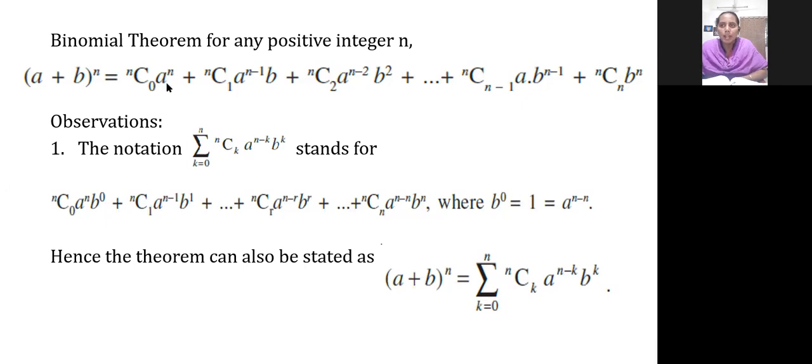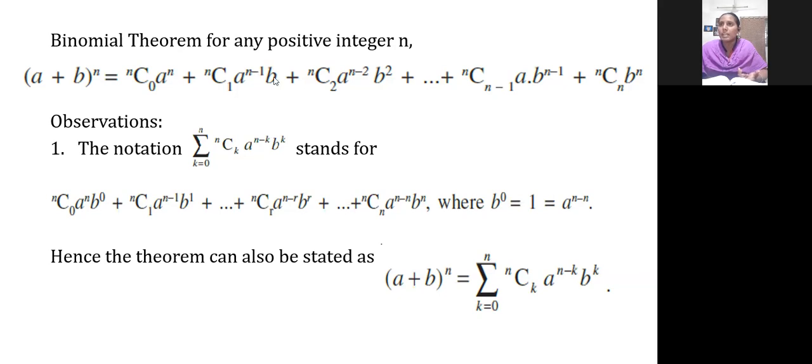Now, the expanded form, that is the variable side we are seeing now. A power n. I told you now the first variable with highest power starts with the index value. The next variable starts with index 0. See the next one, the power will be decreased by 1.